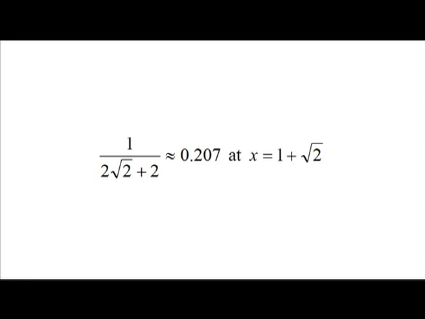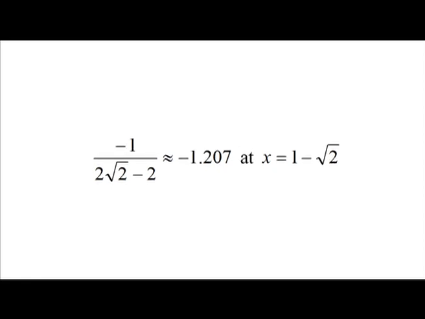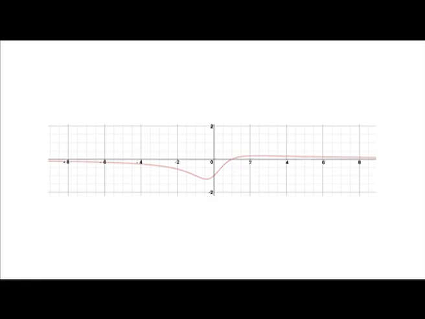Hence, f takes maximum value 1 by 2 root 2 plus 2, which is approximately equal to 0.207, at x is equal to 1 plus root 2, and f takes minimum value minus 1 by 2 root 2 minus 2, which is approximately equal to minus 1.207, at x is equal to 1 minus root 2. It can be observed from the graph that f attains local maximum and minimum at no other places.